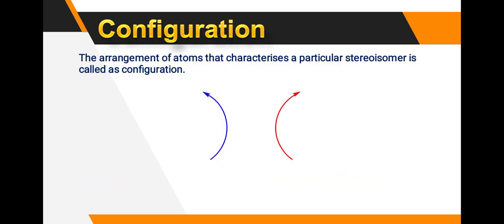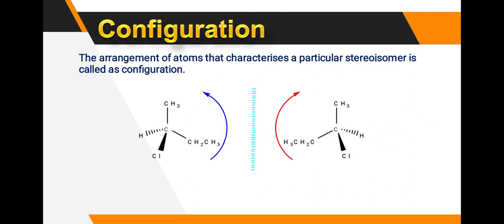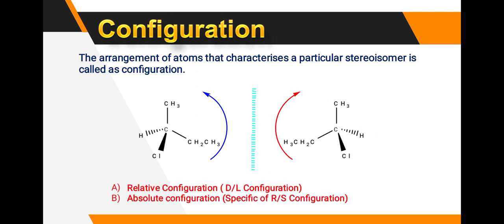2-methyl-1-butanol. Then configuration. The arrangement of atoms that characterizes a particular stereoisomer is called a configuration. These are the 2 molecules, one rotates anticlockwise, one rotates clockwise. There are 2 types of configuration: relative configuration, D and L, dextro and levo rotatory, and absolute configuration, specifically R and S, rectus and sinister configuration. These are the 2 types: relative configuration and absolute configuration.